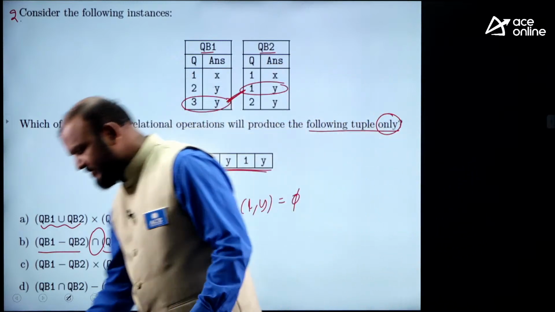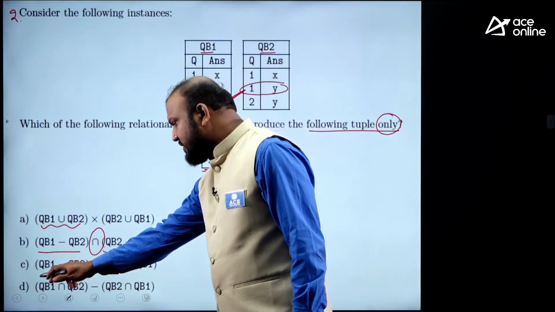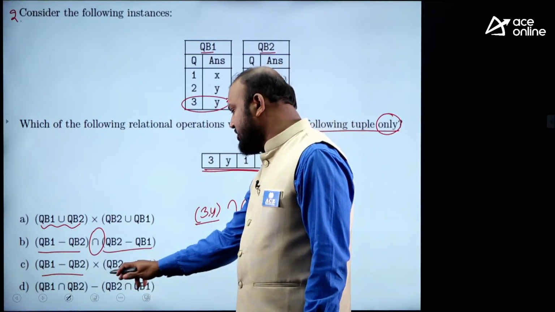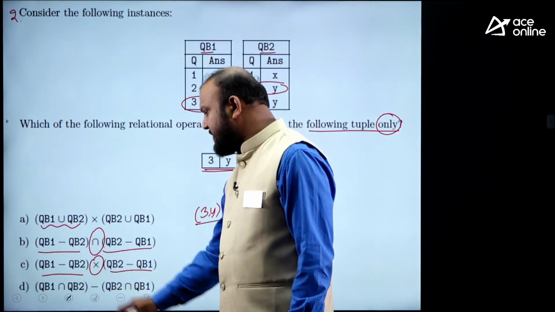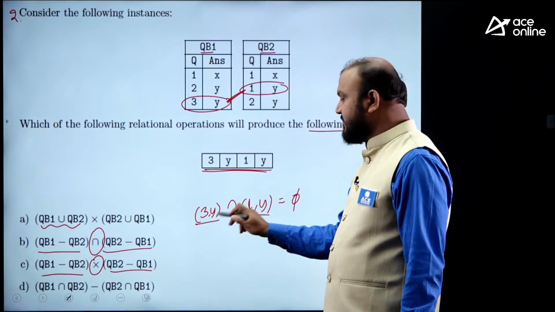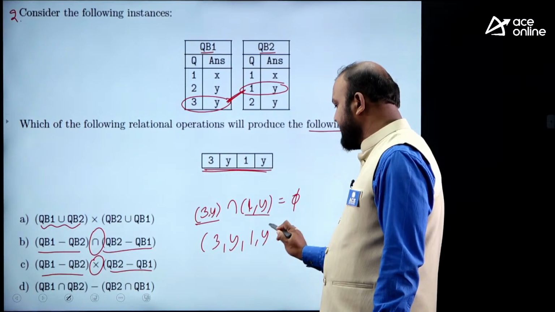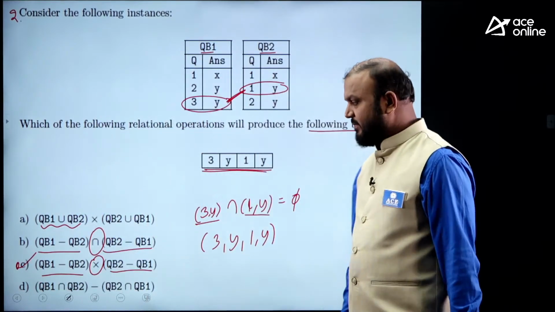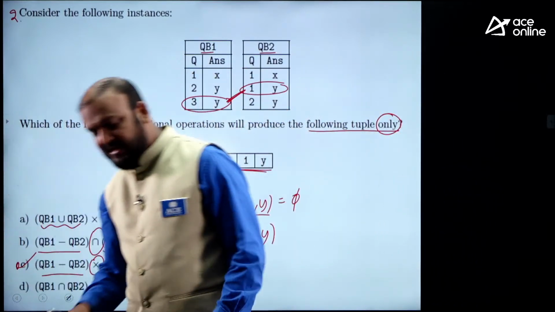Okay, B is wrong, look at C. What is QB1 minus QB2? This is 3y. And what is QB2 minus QB1? This is 1y. What is this operator? This operator is the Cartesian product. Cartesian product contains all the combinations. One tuple with one tuple, one combination, that is 3y, 1y in the output. So what is the perfect answer? That is option C. It's simple. But maybe in the overlook, the majority of the students selected B.